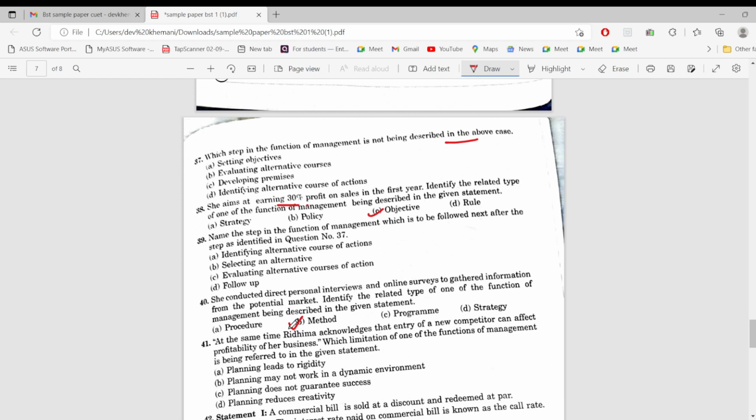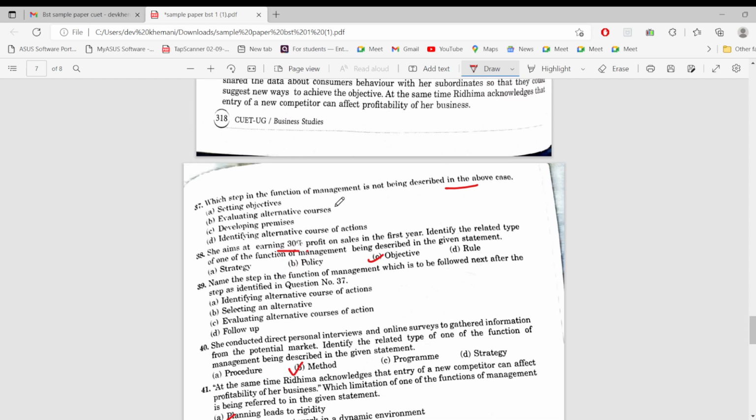And at the same time, Ridhima acknowledges that entry of a new competitor can affect profitability of our business. So yeah, profitability तो हो ही सकती है, क्योंकि we don't know what would be happening in future. So which limitation of one of the functional management is being referred to the given statement. So dynamic तो है ही environment, क्योंकि कभी भी कोई नया आ जाएगा, आपको क्या हो जाएगा कुछ नहीं पता, तो प्लानिंग में not work in dynamic environment. ओके, सो ये तो इजी क्वेश्चन टाइप हो गया.